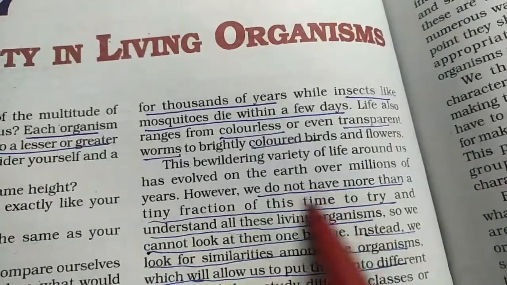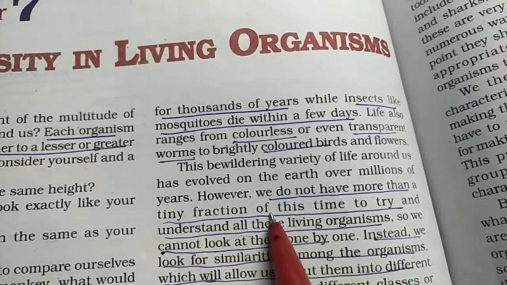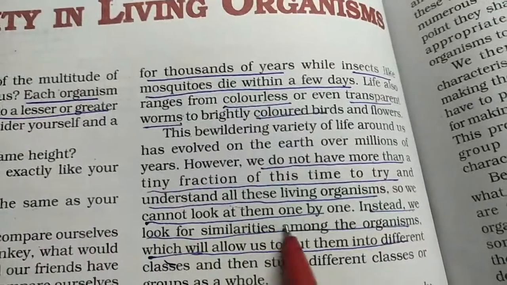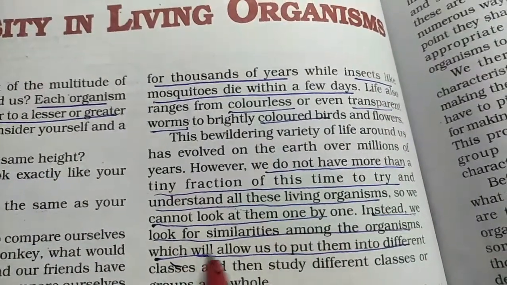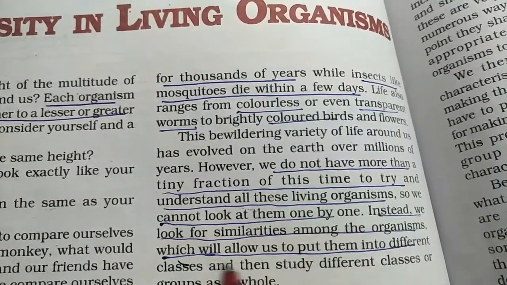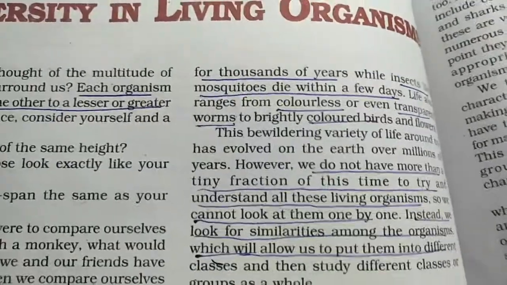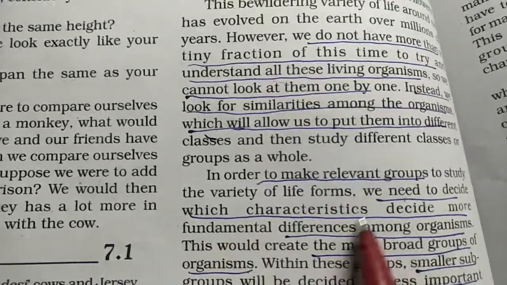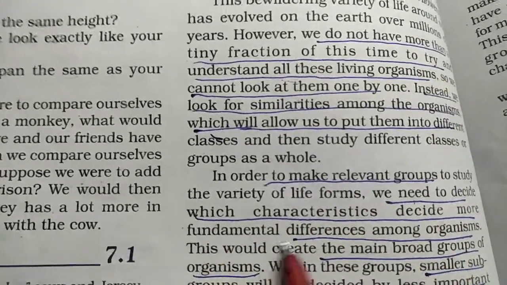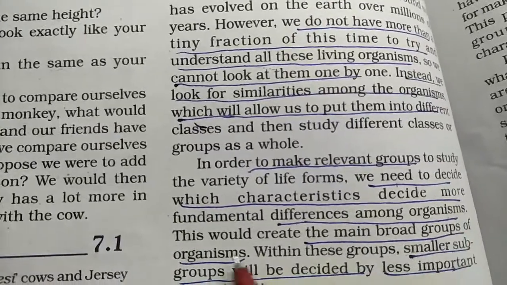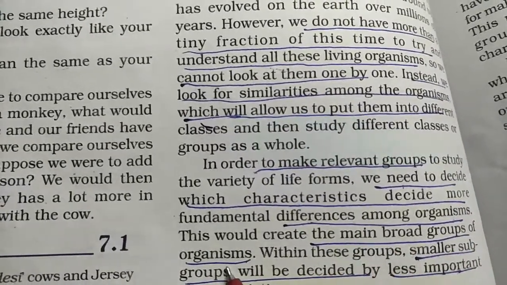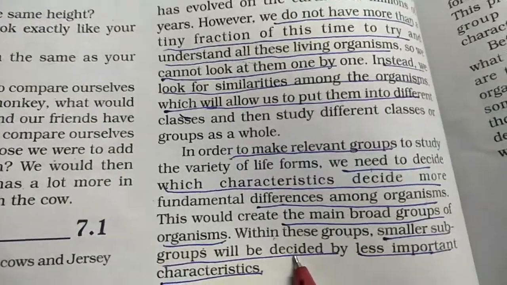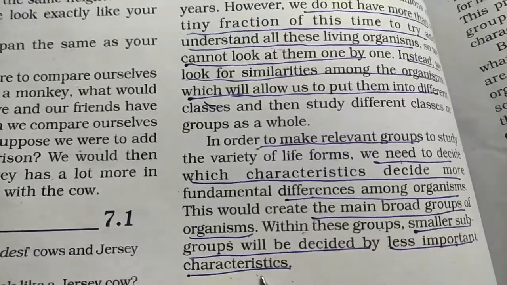Now we do not have more than a tiny fraction of time to think about and understand all these things. We cannot even look at them one by one. Instead, we'll only look for some similarities in the organisms which allow us to put them into different classes. For that we need to decide which characteristics we are going to use. What are the fundamental differences among the organisms which will create the main broad groups of classification? Within these groups, smaller subgroups can then be decided which have some less important characteristics.